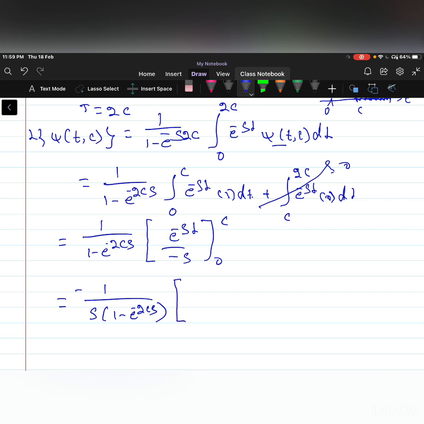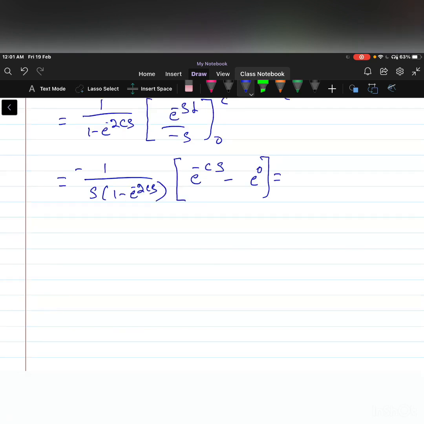Let us apply the upper limit, where t is equal to c, e power minus cs, minus, then apply the lower limit, that is 0, e power 0. This is equal to minus, and taking it inside, minus into minus is plus, and e power 0 is 1, so 1 minus e power minus cs divided by s into 1 minus e power minus 2cs.